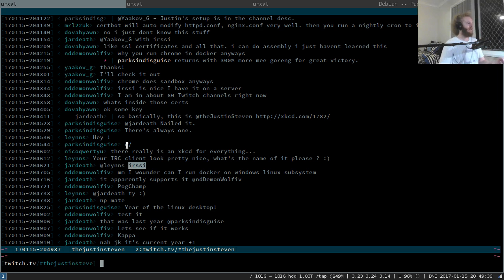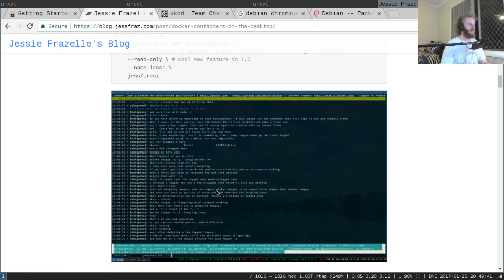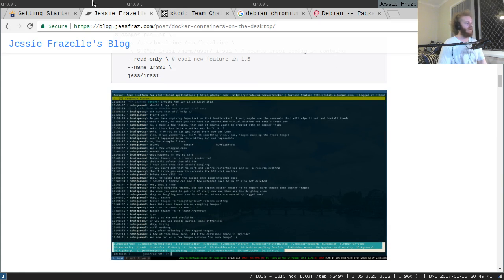Check out irssi indeed, LayNS. In fact, Jess's got a guide here on how to Dockerize it, but it's a super slick text-based IRC client that I spend way too much of my time in talking shit on Slack. So check it out. All right, I'm going to take a 5-minute break.